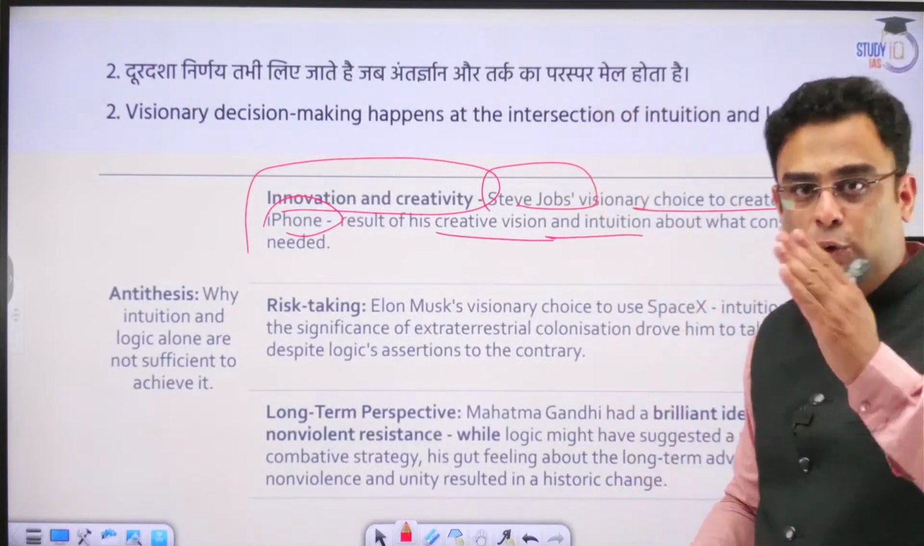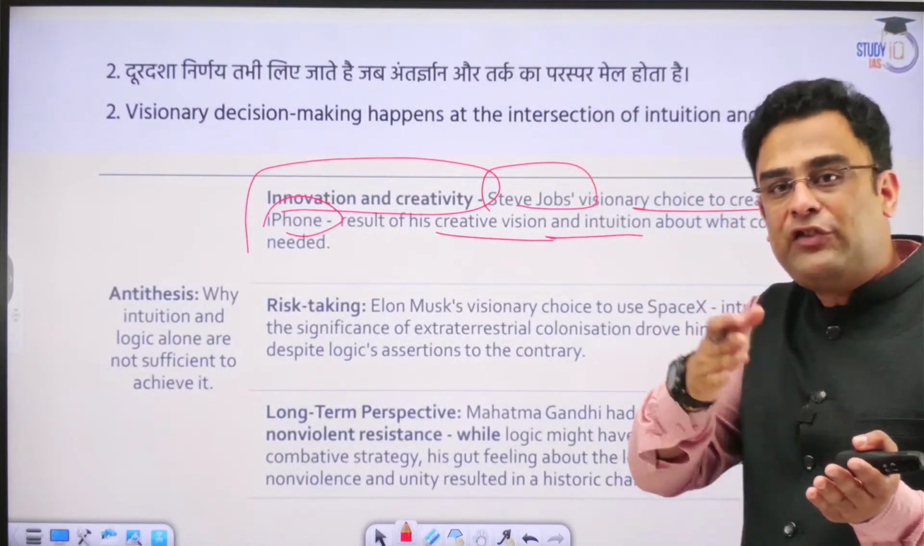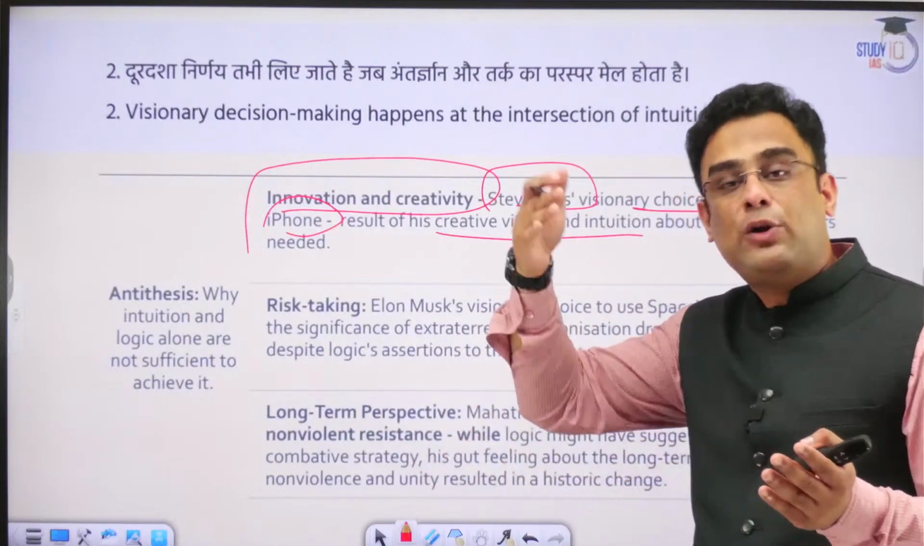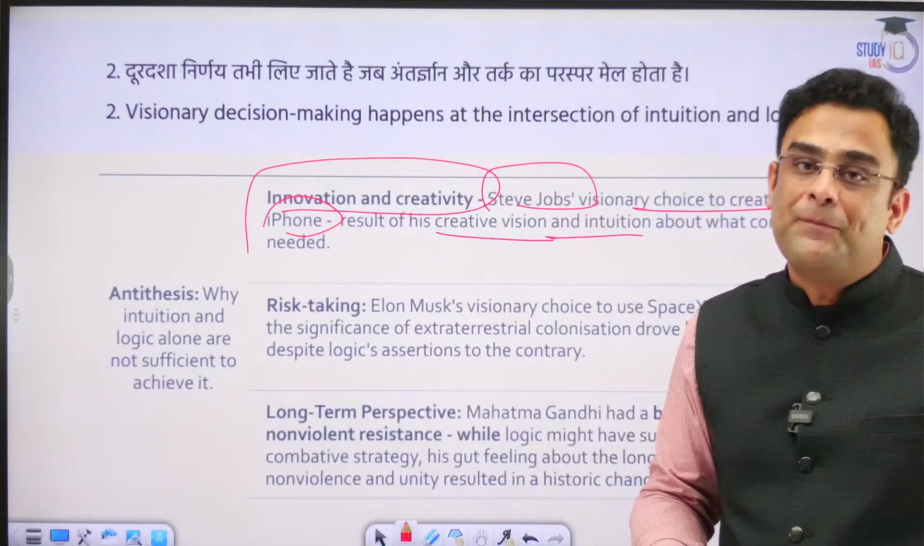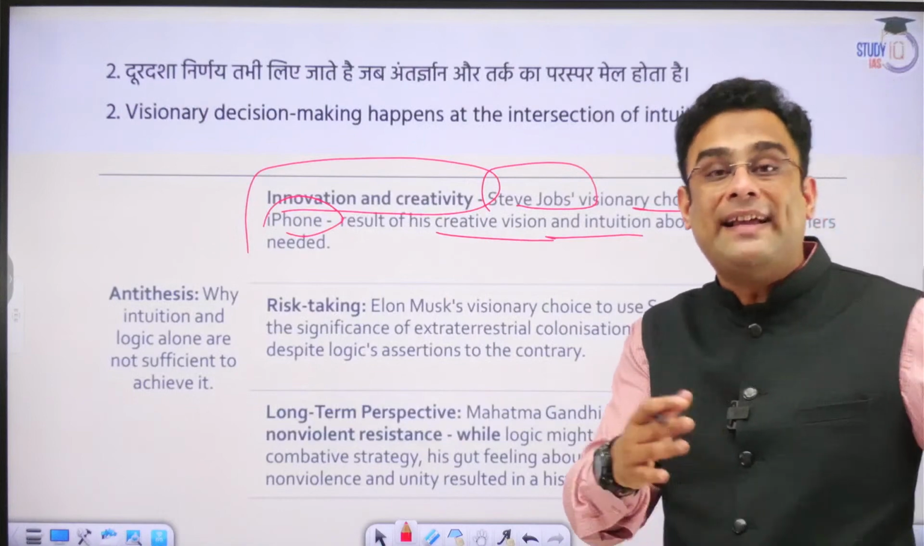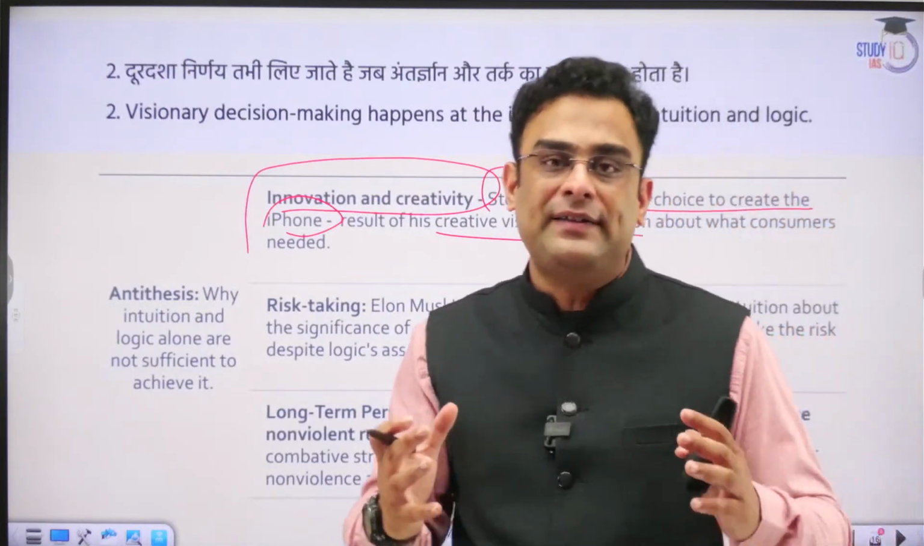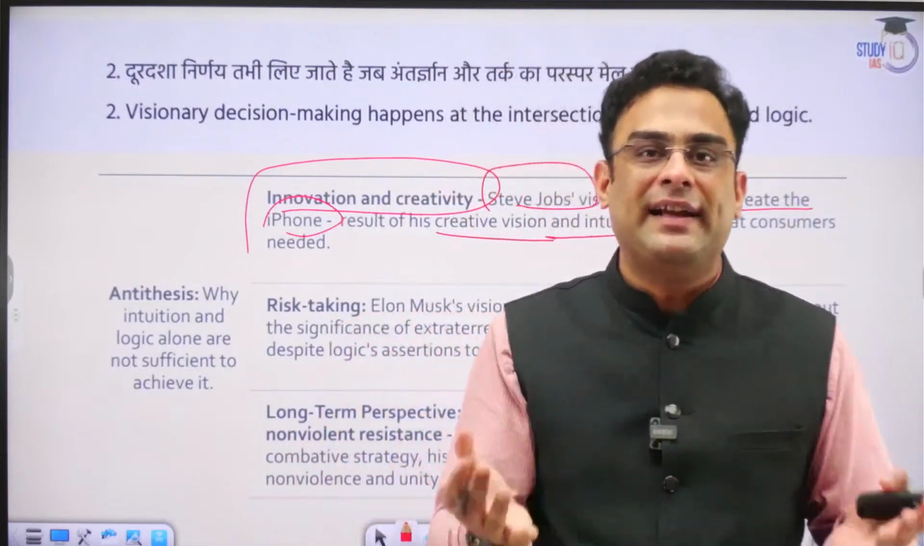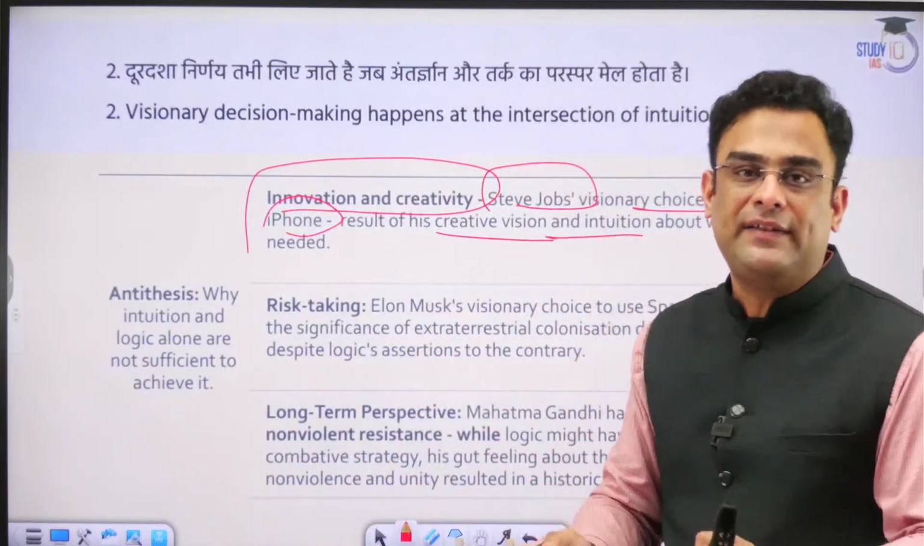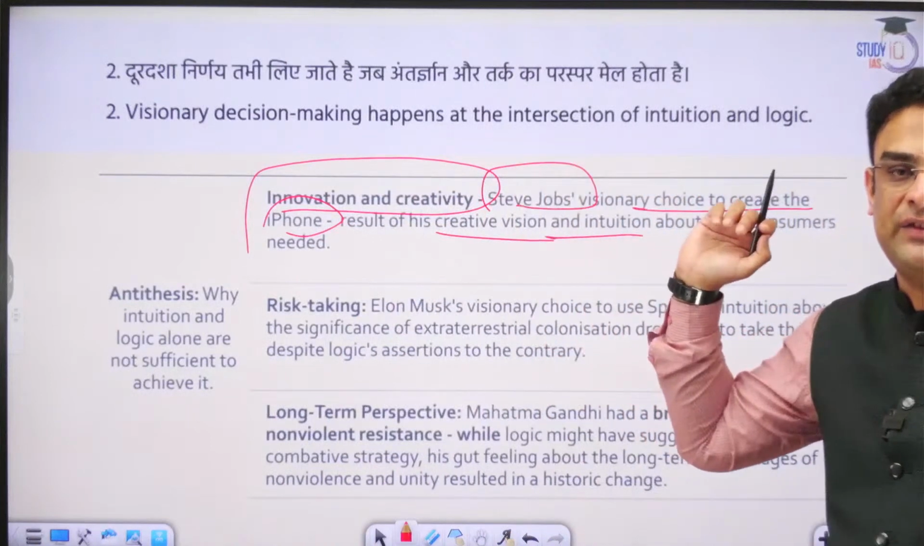Intuition takes care of the limitations of cold logic, and logic takes care of the audacity of intuition as such. So both these aspects balance each other's negatives, and that is what creates the magic of visionary decisions.